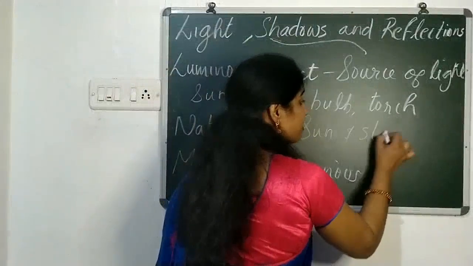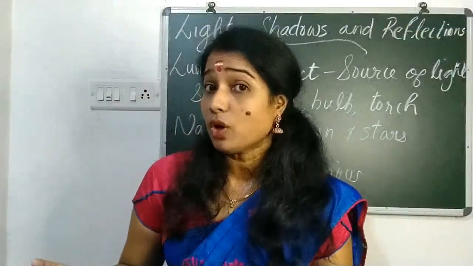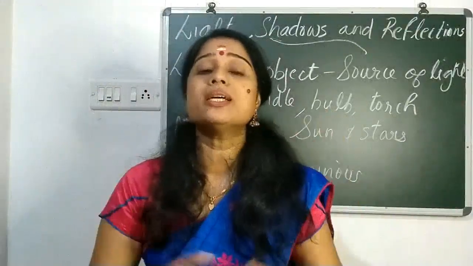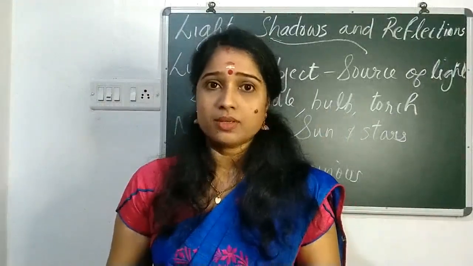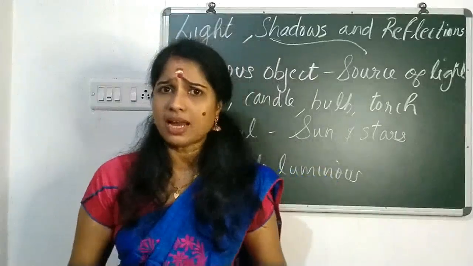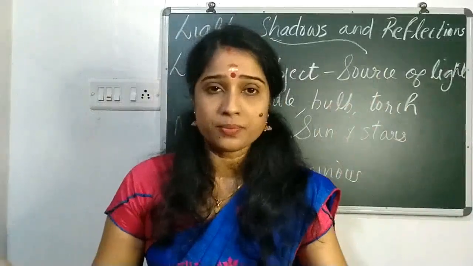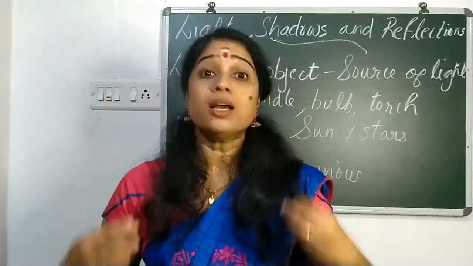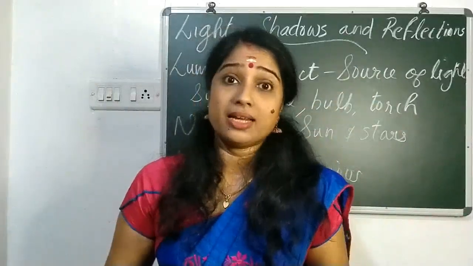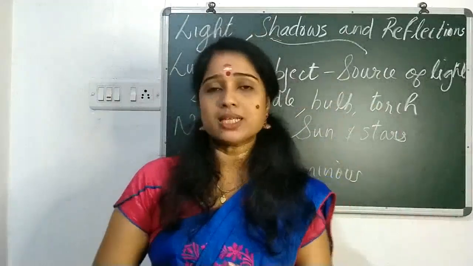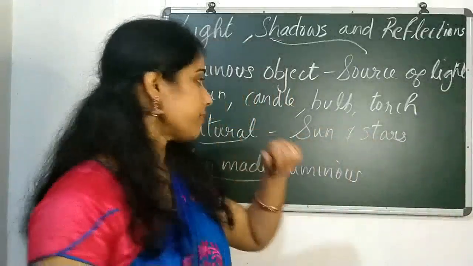Sun and all the stars, they come under which type of object? Natural luminous object. They don't need our help to give the light. Does the sun need our help to give us light and heat? No, the sun is a natural thing. Sun is a star. All the stars are natural luminous objects because they give us light and heat. Such objects are known as natural luminous objects.